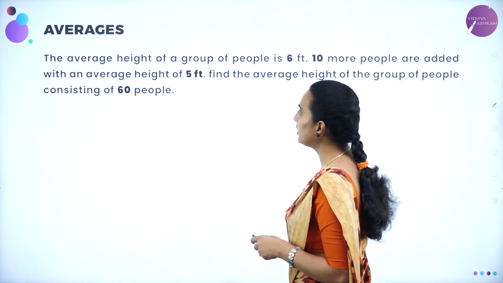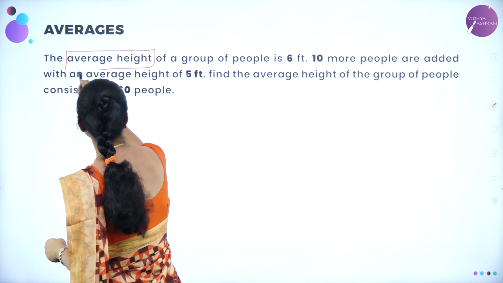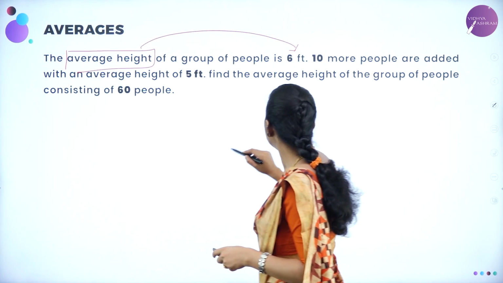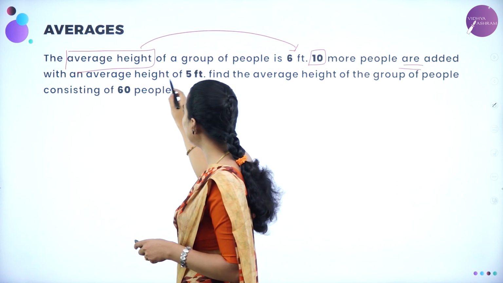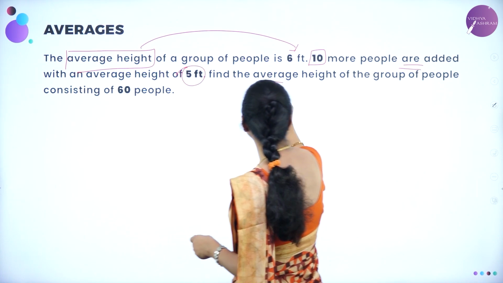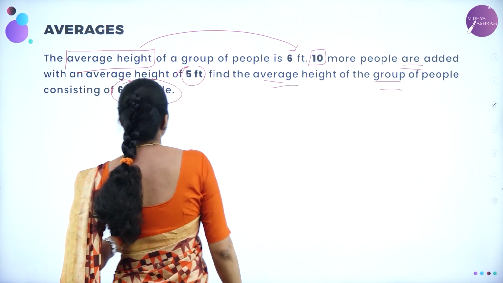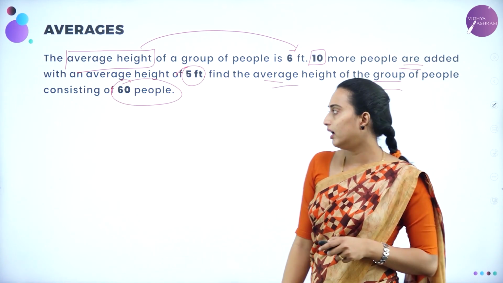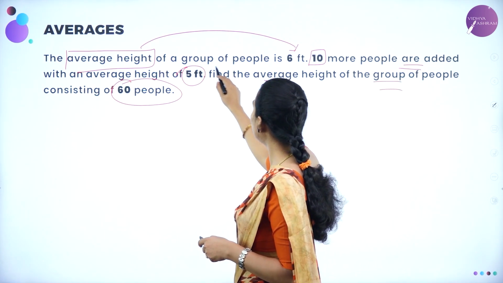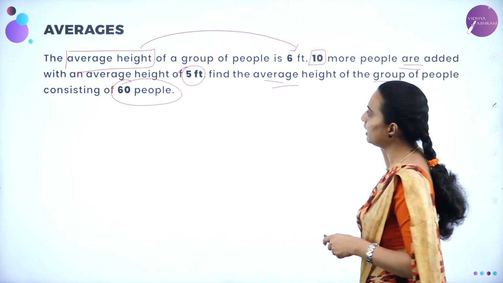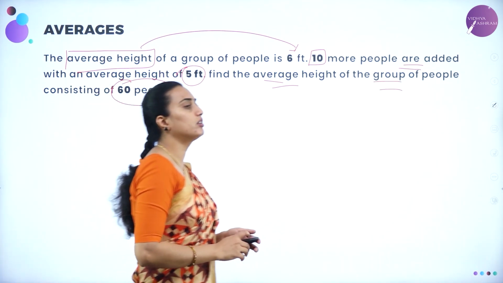What they have given? The average height of a group of people is 6 feet. 10 more people are added with an average height of 5 feet. Find the average height of the group of people consisting of 60 people. They are consisting of 60 people, you need to find that out. So the average height of the group is 6 feet, and 10 more people are added with average 5 feet, right? So we need to find this, dear students.